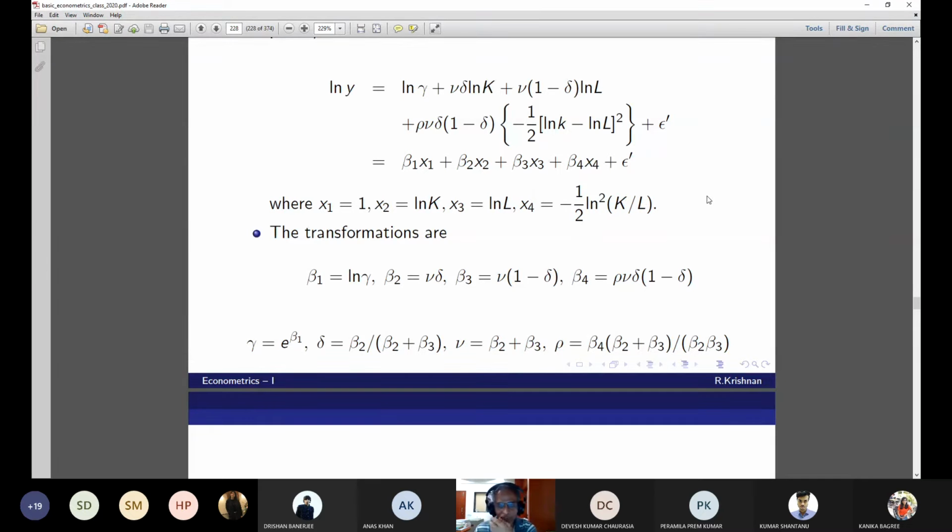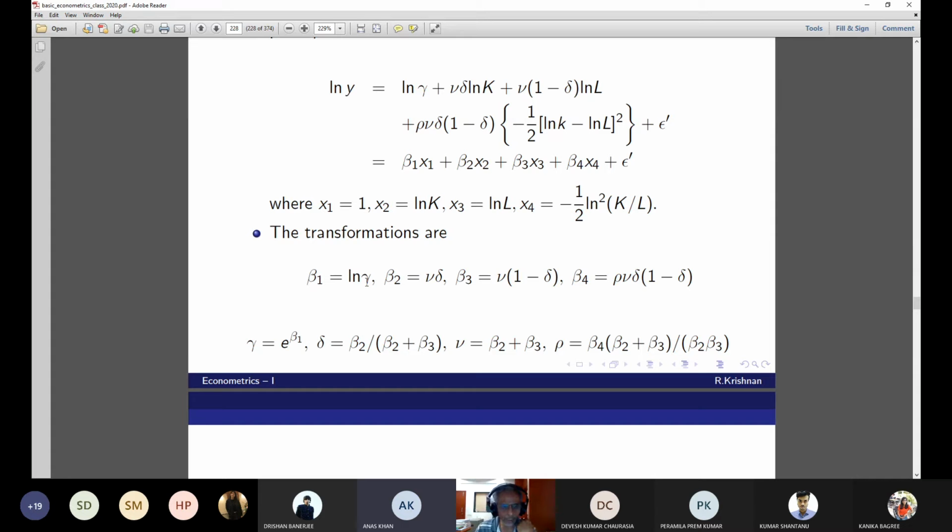Keep saying yes, otherwise I won't know whether you are there or not. Yes, sir. So I'm getting estimates for beta 1, beta 2, beta 3, beta 4 because x1, x2, x3, x4 are available. But this is not what I want. Our original is in gamma, nu, rho, and all those stuff. This transformation tells you that beta 1 is equal to log gamma. Am I right? Yes, sir. Beta 2 is equal to delta from the first equality.